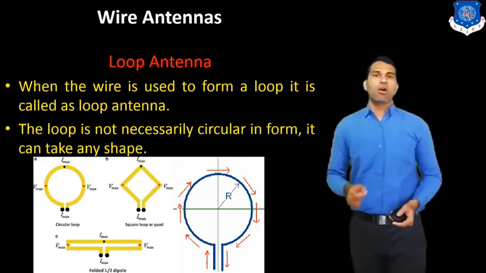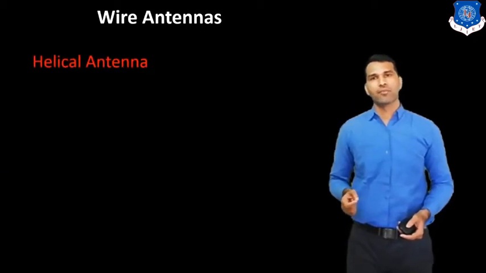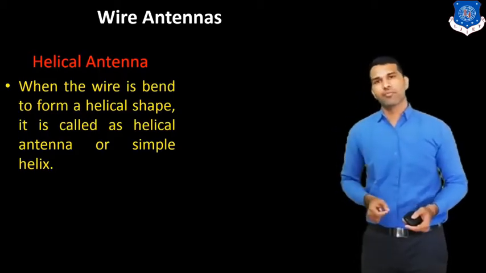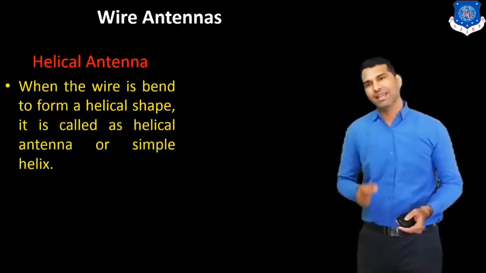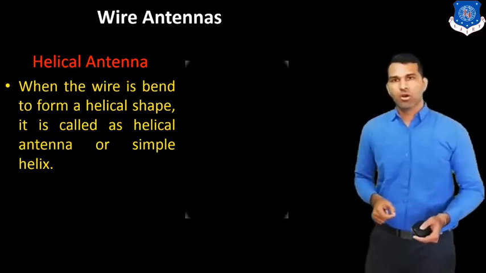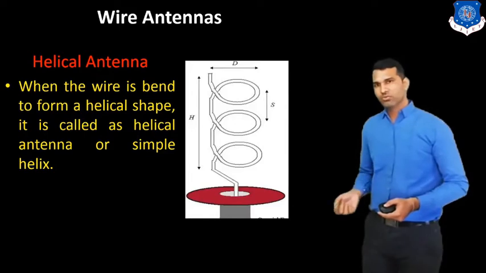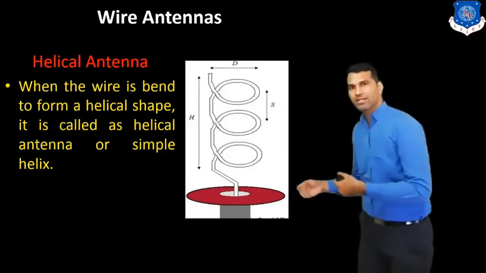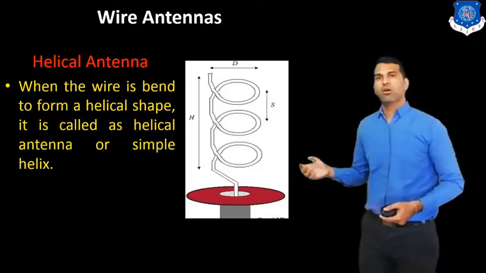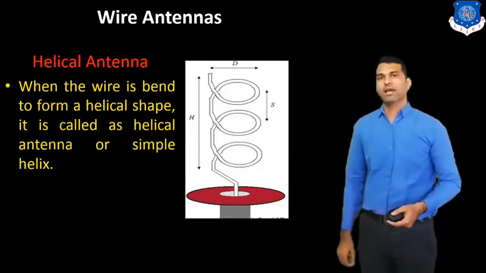Now the third and last type of the wire antenna is the helical antenna. When the wire is bent to form a helical shape, it is called a helical antenna, or simply a helix antenna. This is the figure of the helix antenna. When we bend the wire into a helical shape, that is why the antenna is known as the helix antenna, or helical antenna.